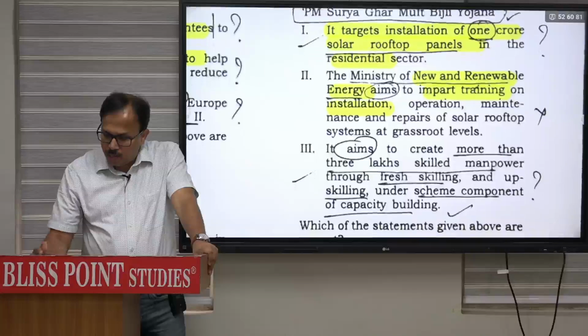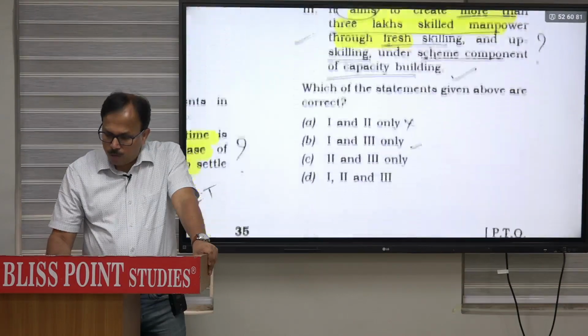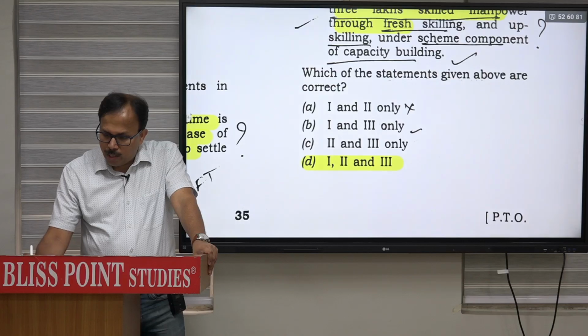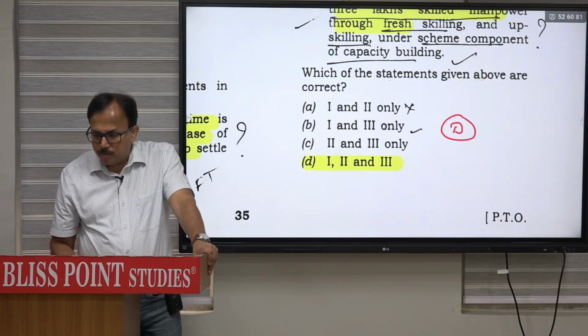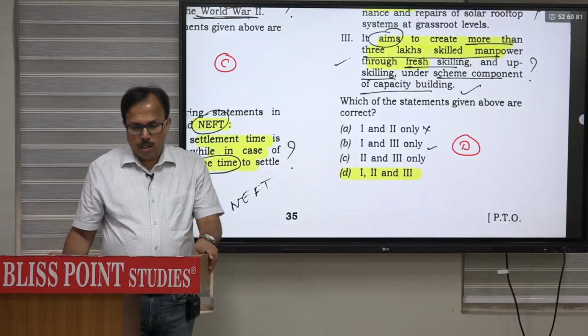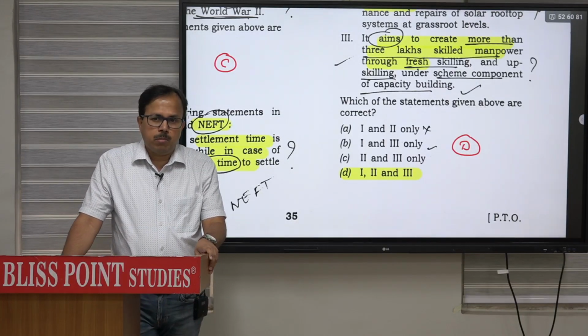That is also correct. It aims to create more than 3 lakh skilled manpower. That statement is also correct. So all three, in fact. So the correct option will be D. Clear? If you count, I have discussed 17 questions, but good enough.